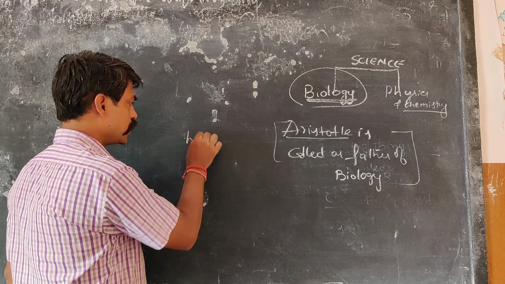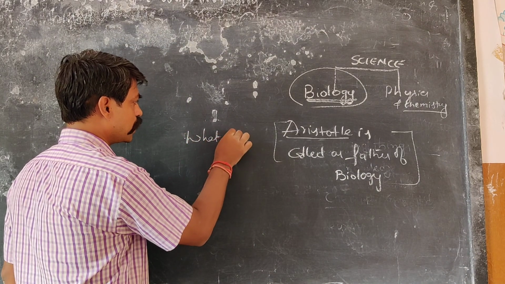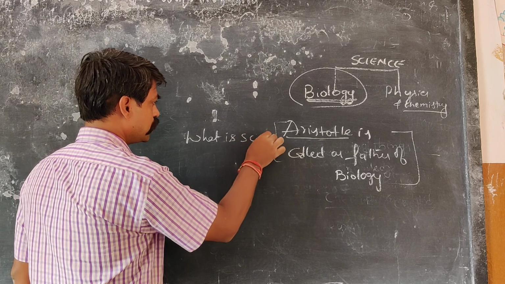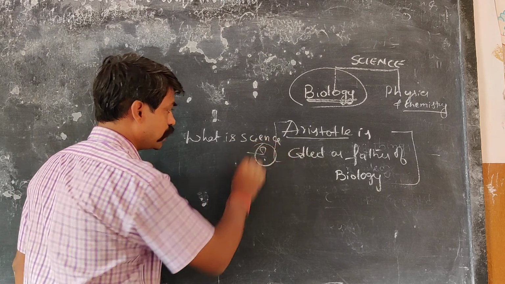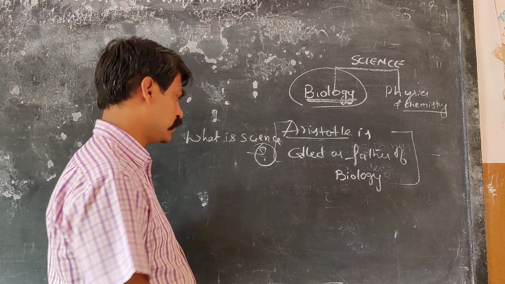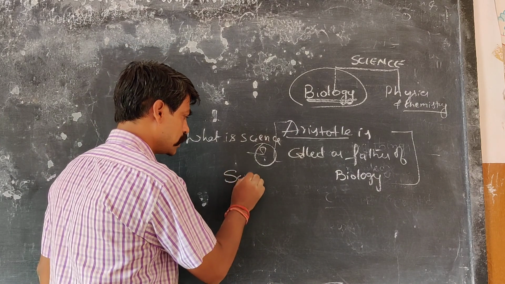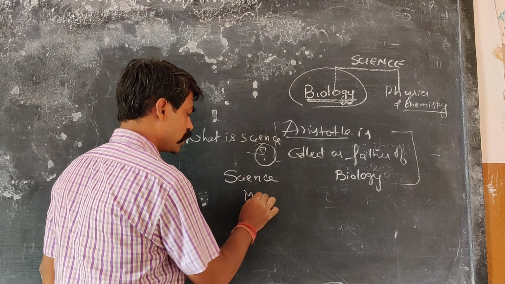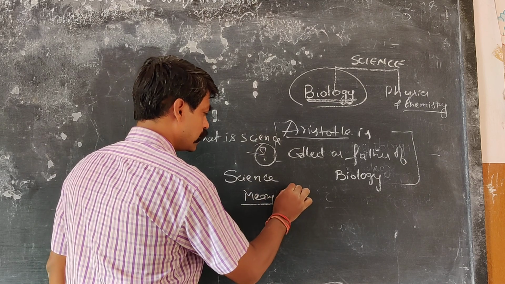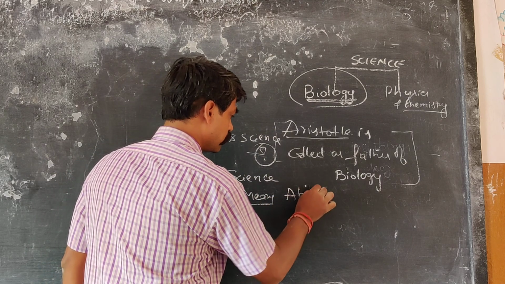Now your first topic in this biology subject is What is Science. See, they're not saying what is biology, they're saying what is science. Science means the ability. What ability?